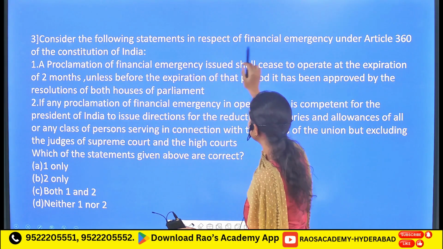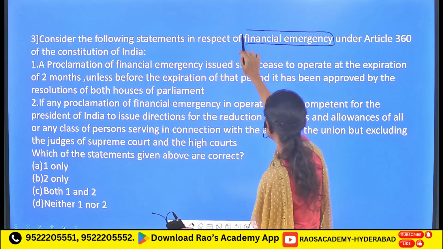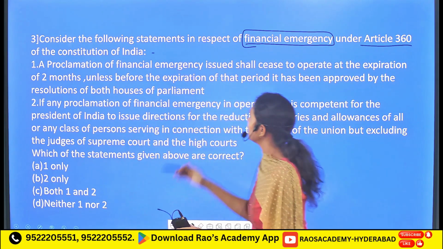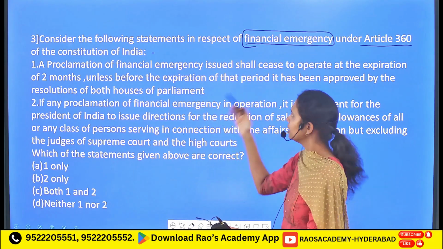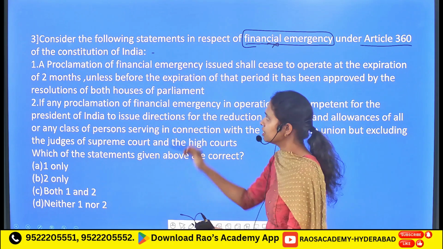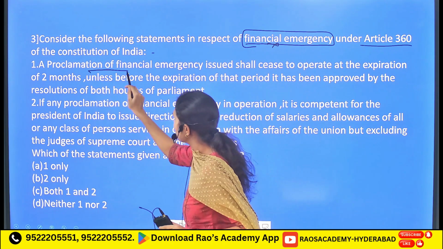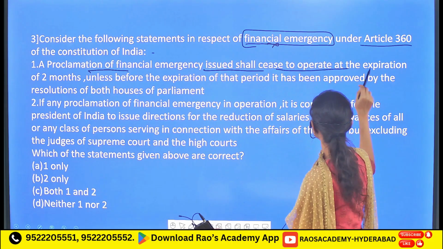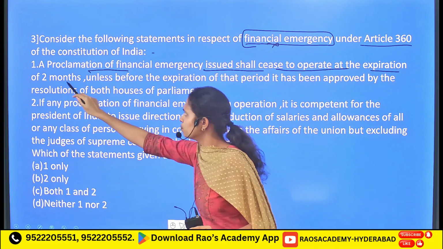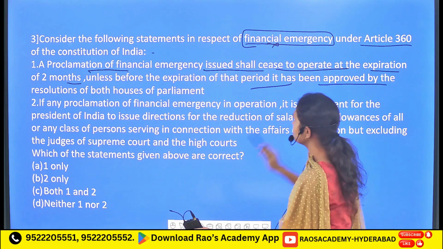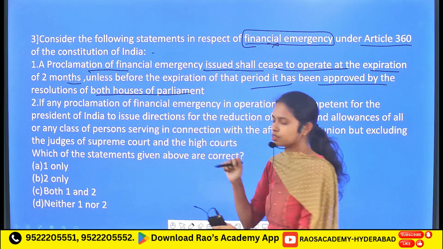Consider the following statements in respect of financial emergency under Article 360 of the Constitution of India. Here they have directly given that Article 360 refers to financial emergency. The proclamation of financial emergency shall cease to operate at the expiration of 2 months unless, before the expiration of that period, it has been approved by resolutions of both houses of the parliament.